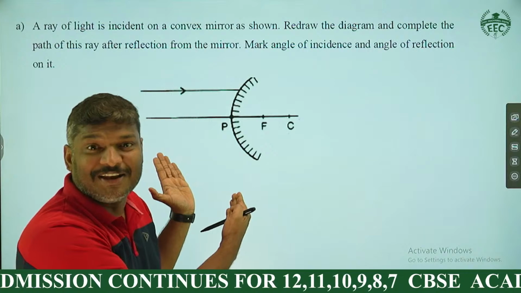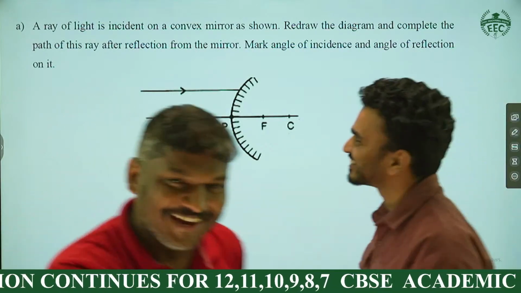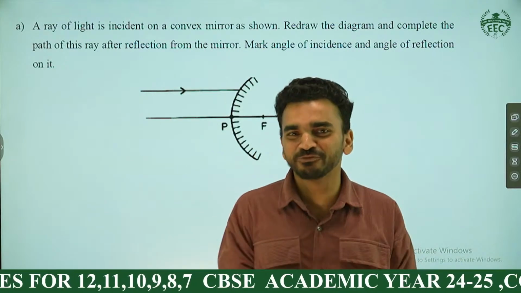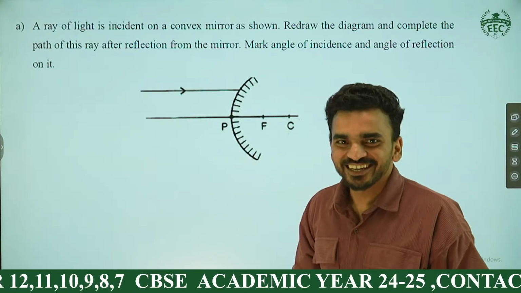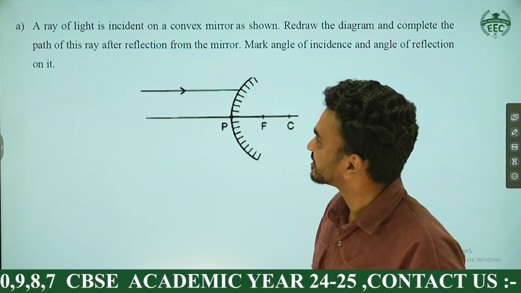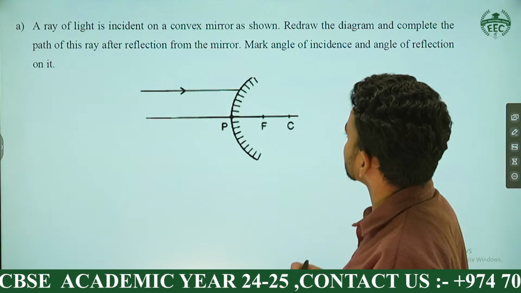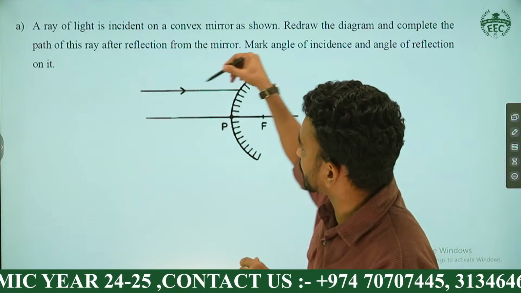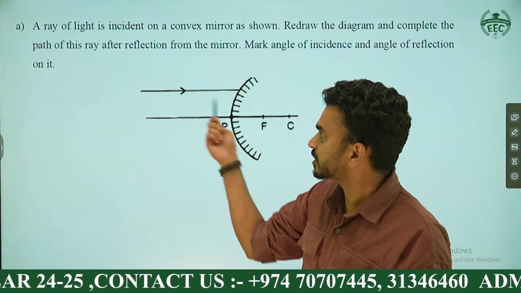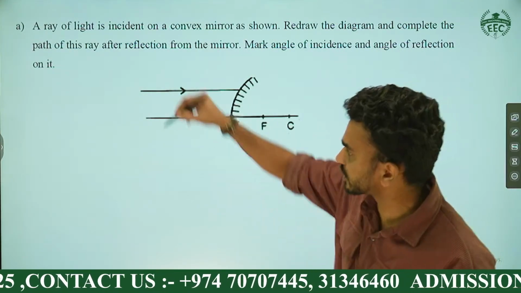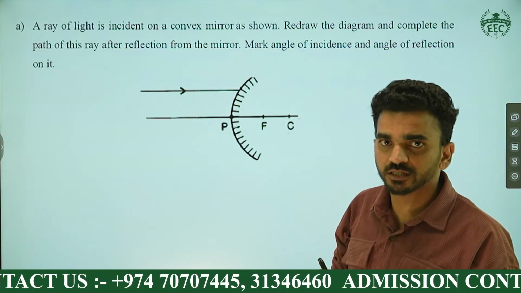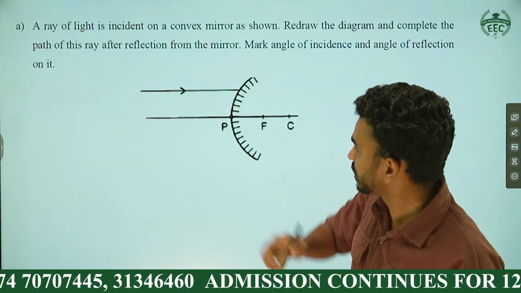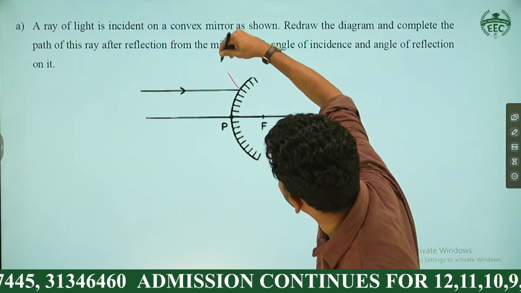As the diagram itself indicates, it's an optics question, right? See the question, all of you. Come back. Change your mindset into physics. I hope you solved this question. Easy, direct question. It asks you to mark the angle of incidence and the angle of reflection, and to draw the reflected ray. This is called a paraxial ray, because the ray is parallel to the principal axis. What type of mirror is this? Convex mirror. What will a convex mirror do? It diverges the light ray.